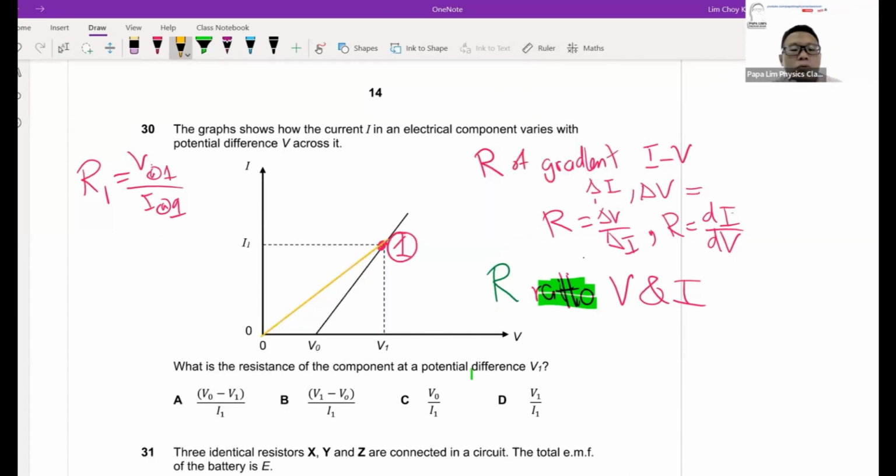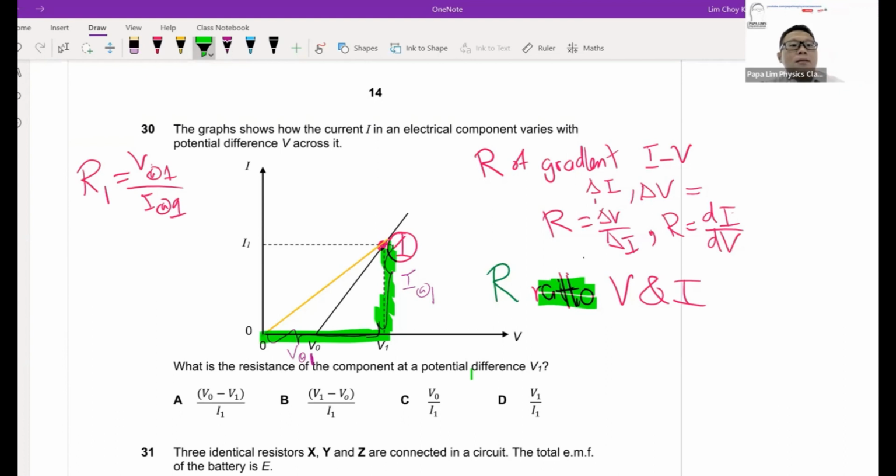If I want to find the value of V and I at position 1, I am looking at this particular value. This is my V at 1. And after that, I'm looking at the current, sorry, my mistake. I'm looking at the I at 1, and the V at 1. So these two lines will give me the I and V of this particular point, the resistance of this particular point.